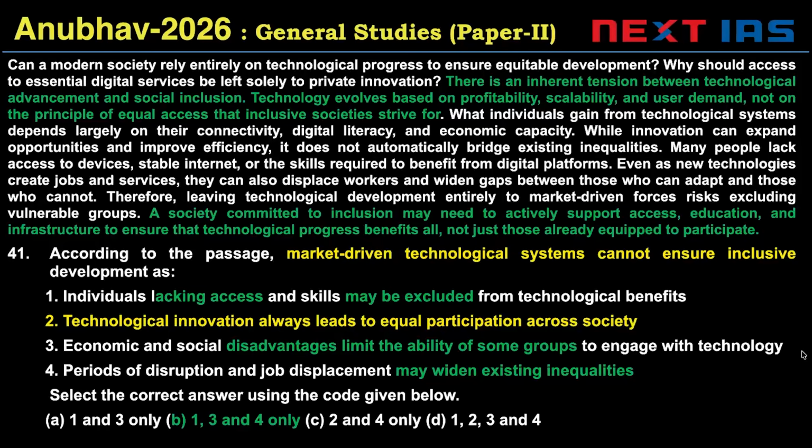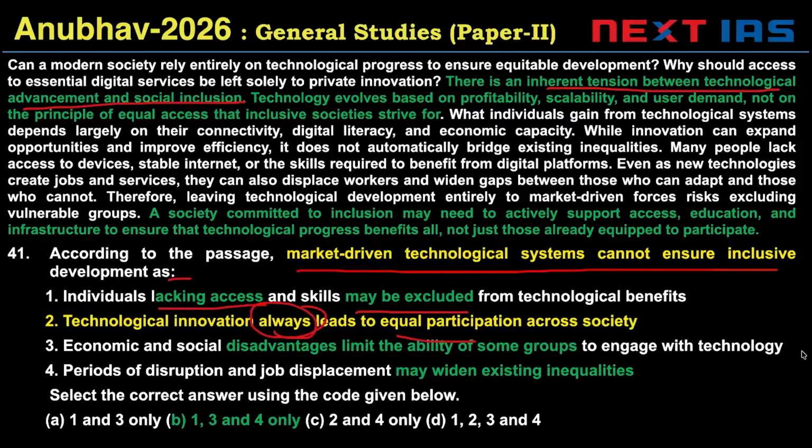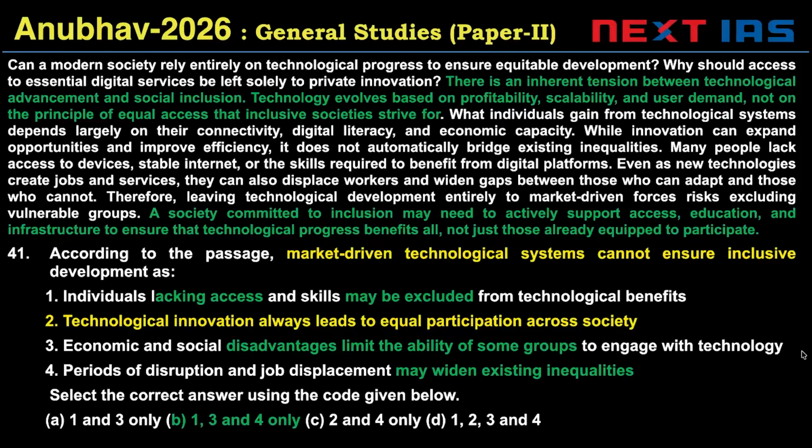Okay. Question 41. According to the passage, market driven technological systems cannot ensure inclusive development as... So, market driven technological systems cannot ensure inclusive development. This is what is told to us, inherent tension between technological advancement and social inclusion. As individuals lacking access may be excluded. This is valid. Some people may be excluded. This is written in the passage multiple times. Two, technological innovation always leads to equal participation. This is totally invalid. So one is valid and two is invalid.